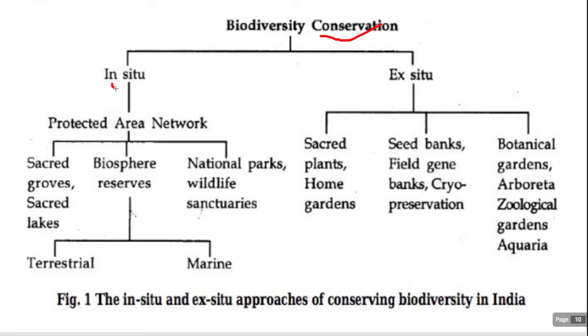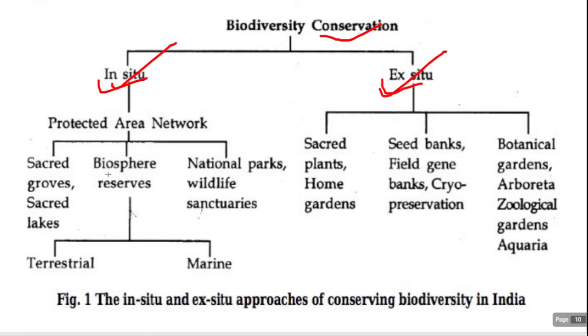Now biodiversity conservation: in situ and ex situ. In situ means if we want to protect organisms inside their original habitats, then we call it in situ. If we want to protect organisms outside their original habitats, then we call that ex situ.